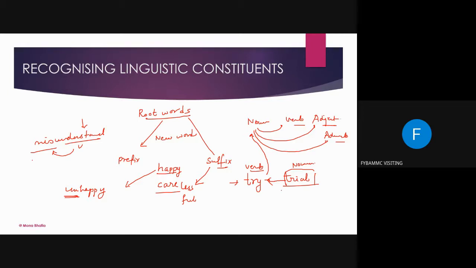If for example there are more words like, when we were talking about happy, happy is an adjective. Now, how are we going to make an adverb out of happy?